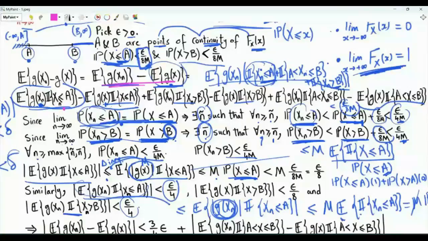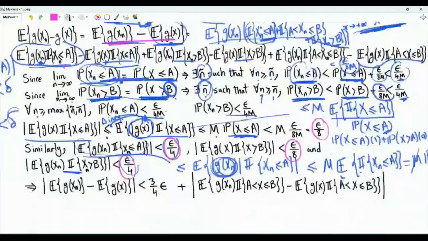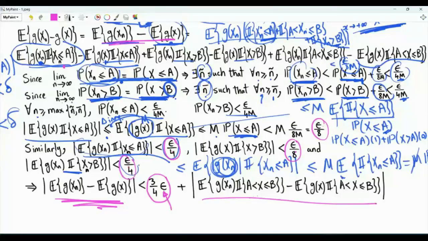Now we have bounds on the magnitudes of 4 of them. 2 bounds are epsilon over 8. 2 bounds are epsilon over 4. The sum of these upper bounds is 3 epsilon over 4. In other words, the magnitude of interest is upper bounded by 3 over 4 epsilon, and epsilon can be any arbitrary positive real number, and then we need to upper bound the magnitude of this difference here.